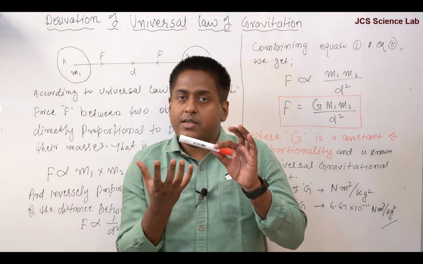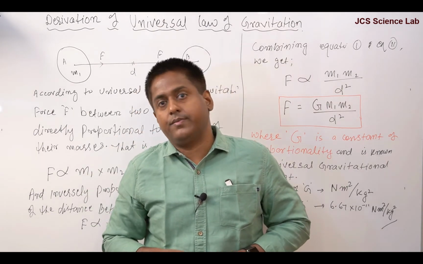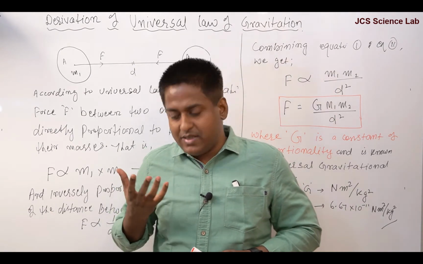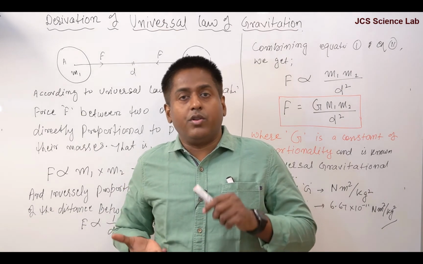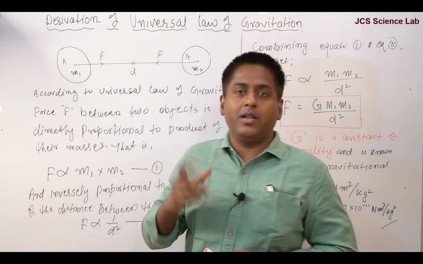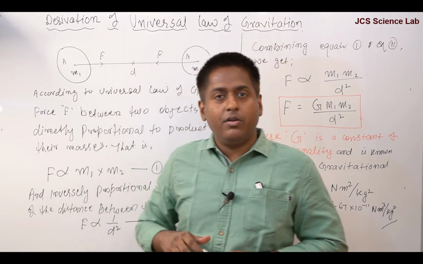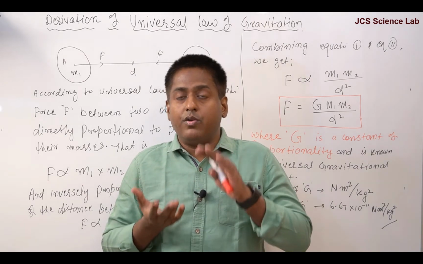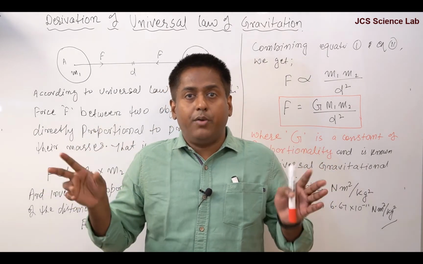So this force is sufficient to produce acceleration in this object, so object starts falling down. And this force is not sufficient to produce an acceleration in the Earth, so the Earth doesn't seem to move towards this object. Yes, acceleration is produced in the Earth, but that is not visible. That is very, very small. Remember, forces are equal and opposite. In gravitation, force between two objects is equal and opposite.